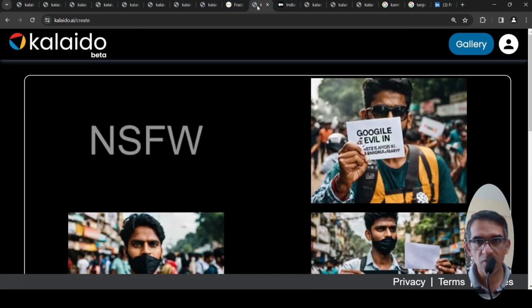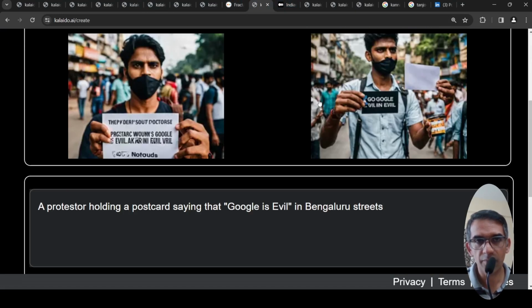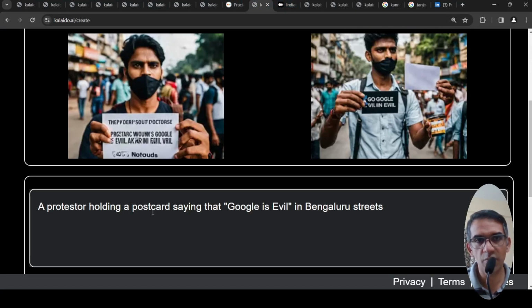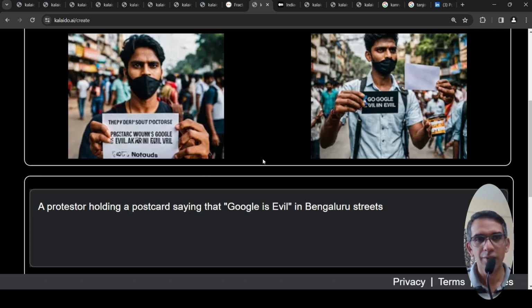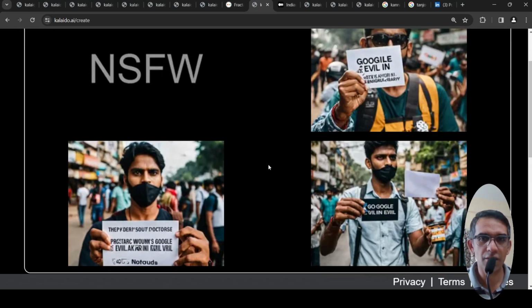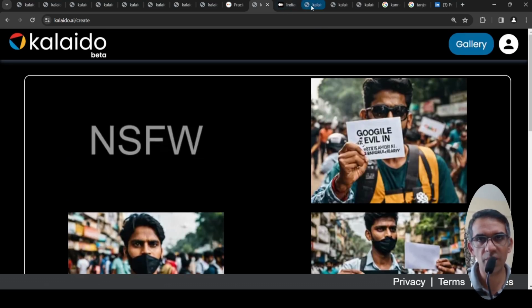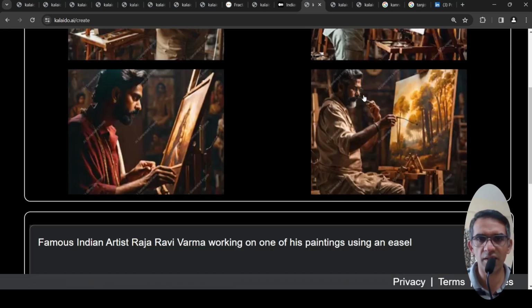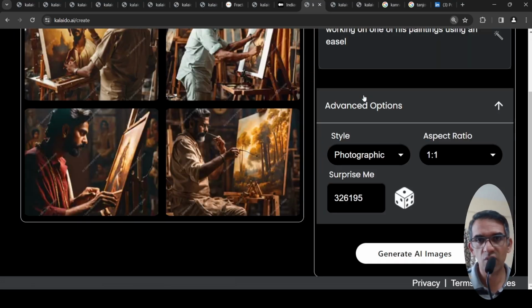So these were some of the images which I have generated. Okay, this is another image which said a protester holding a postcard saying that Google is evil in Bangalore streets. With a lot of Indian apps being delisted from Google recently, I just thought, let me try out this. And here also, if you look at the eyes, they go for a toss, the placard text goes for a toss, right? A lot of these things need to be improved. Okay, but this is a beta product, so you can take it at face value.